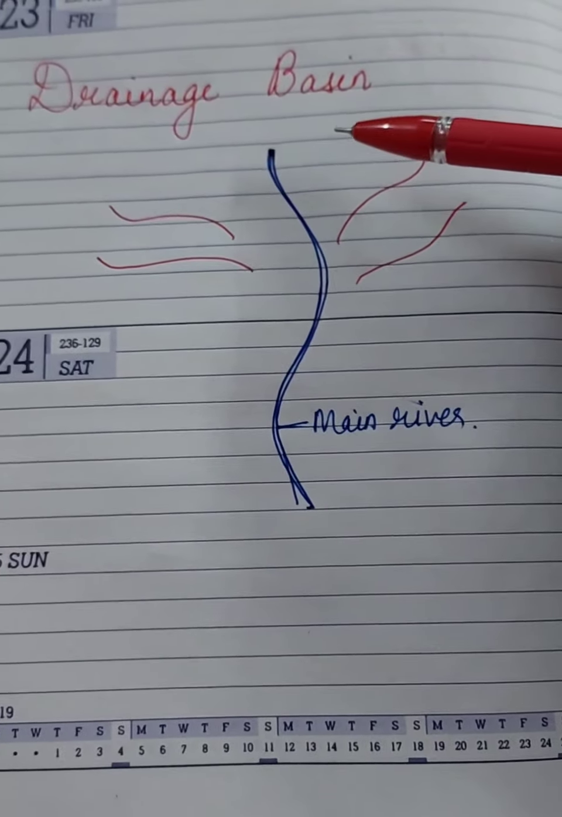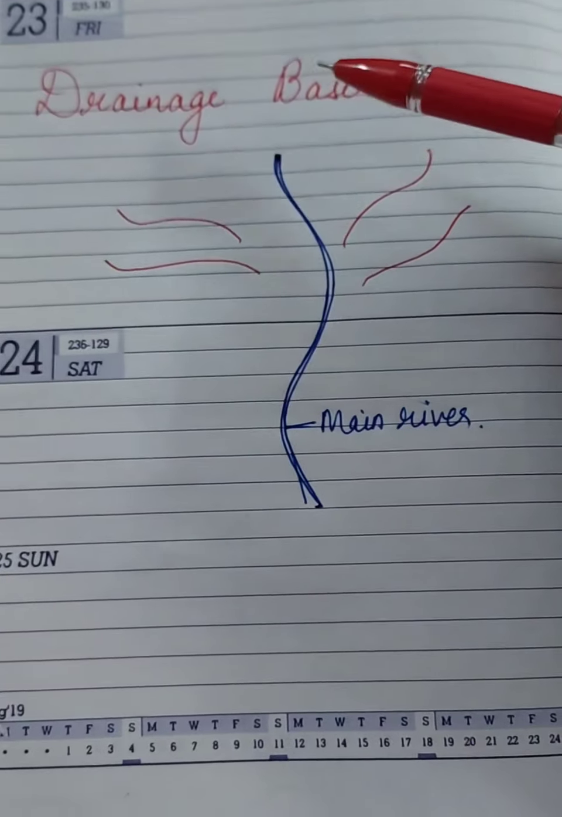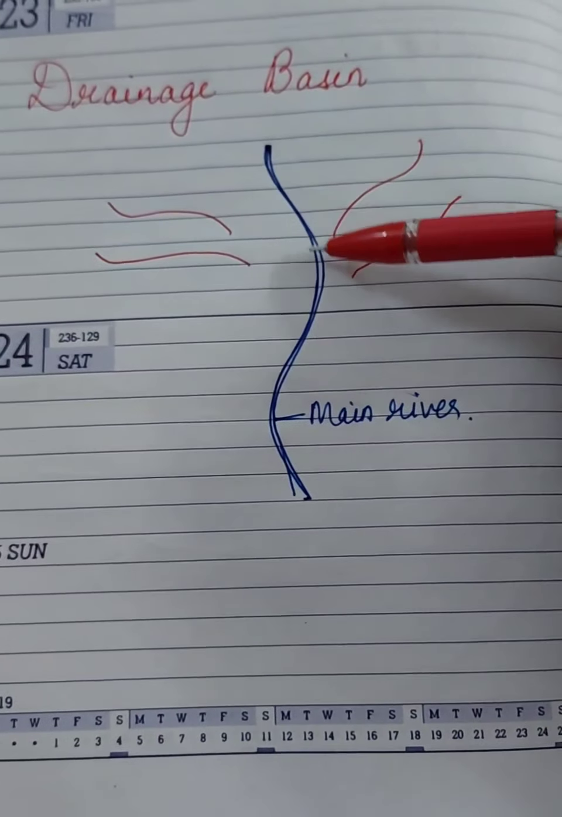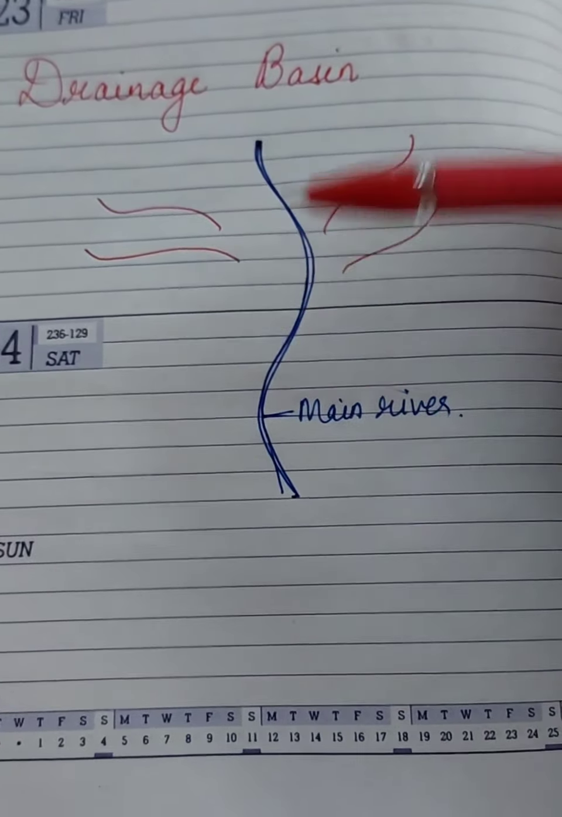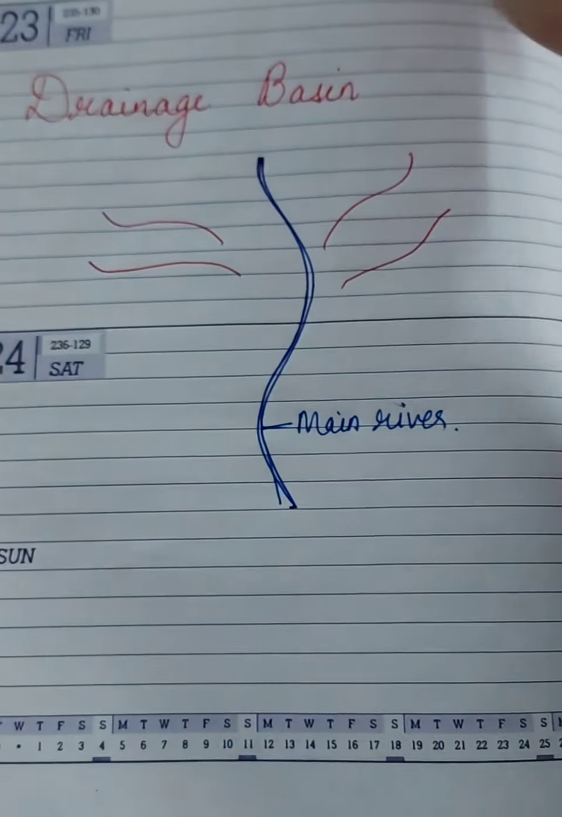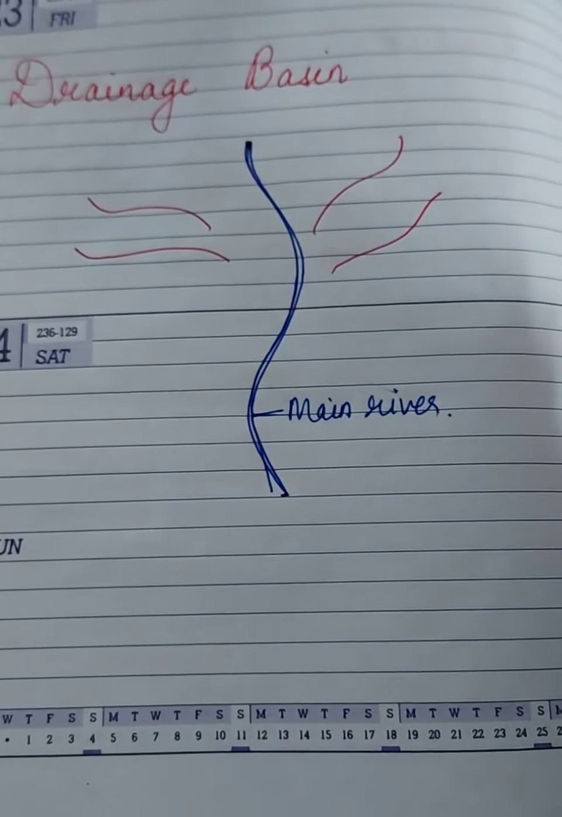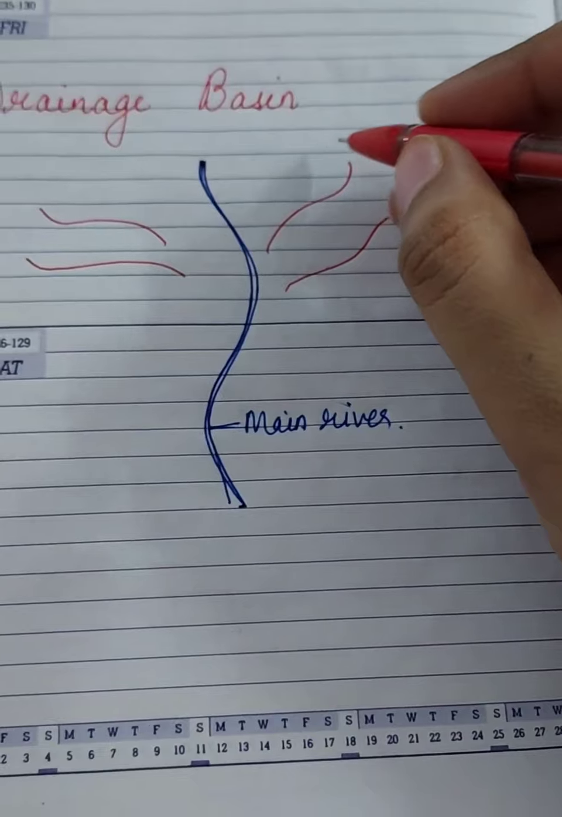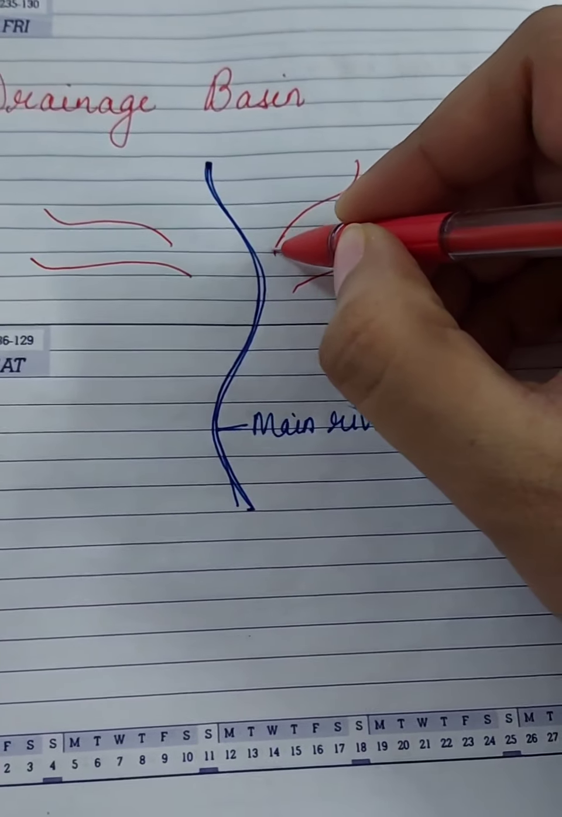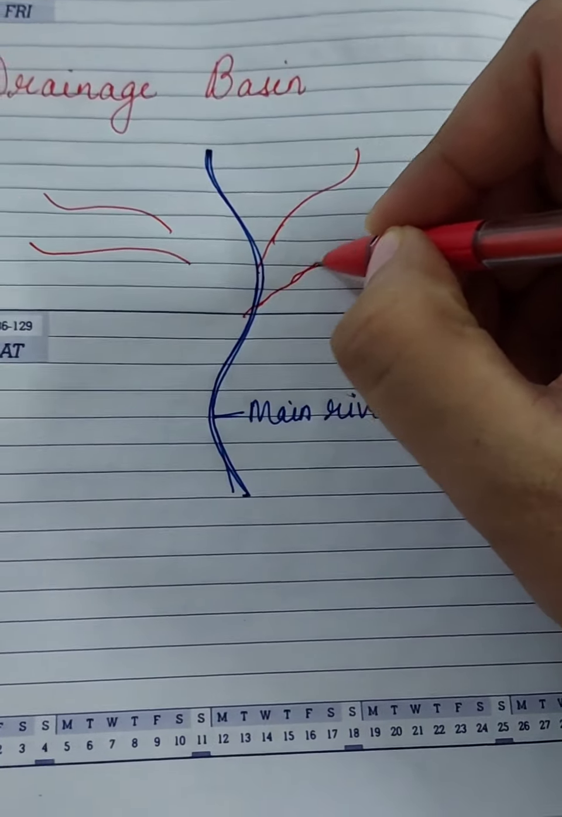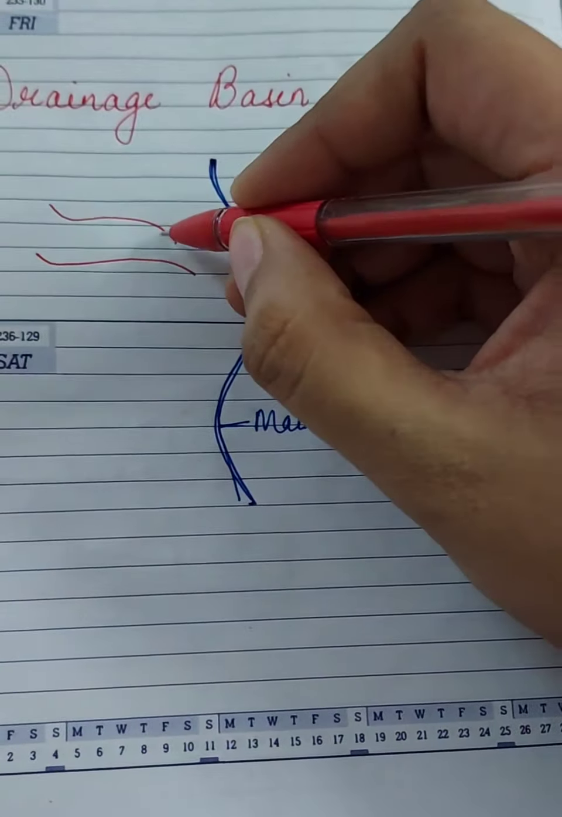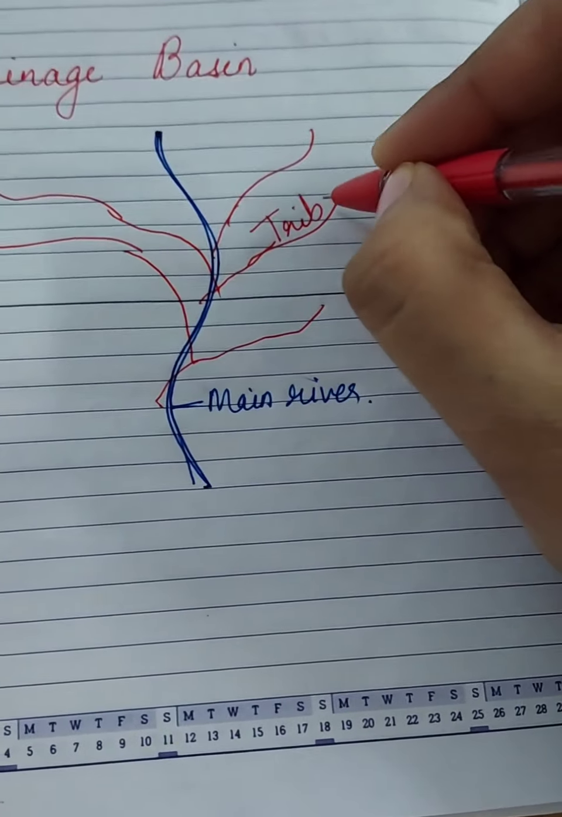See this diagram to understand the meaning of drainage basin. Suppose this is the main river, this is the main stream. When other rivers, originating from other points, come and join this main river, they are termed as tributaries.